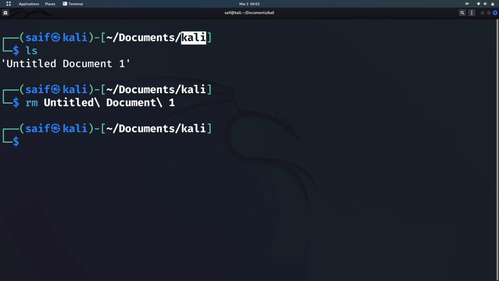Now this command has deleted this file. Type ls to see if it's there or not, and you can see it's not there. So we have successfully deleted that file.